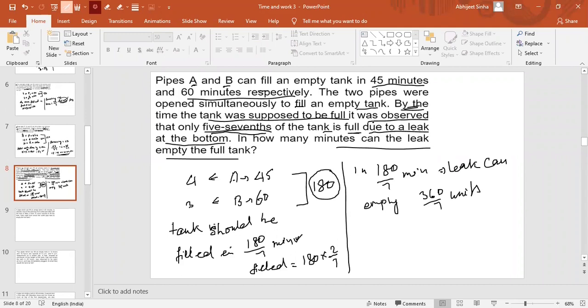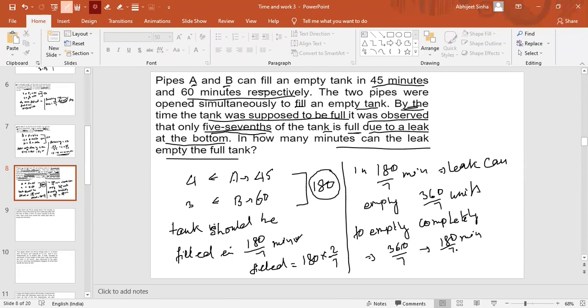Okay. So the question asks, for the complete tank, what will be the time taken? So for the complete tank to empty completely, for 360 by 7 units, it requires 180 by 7 minutes.